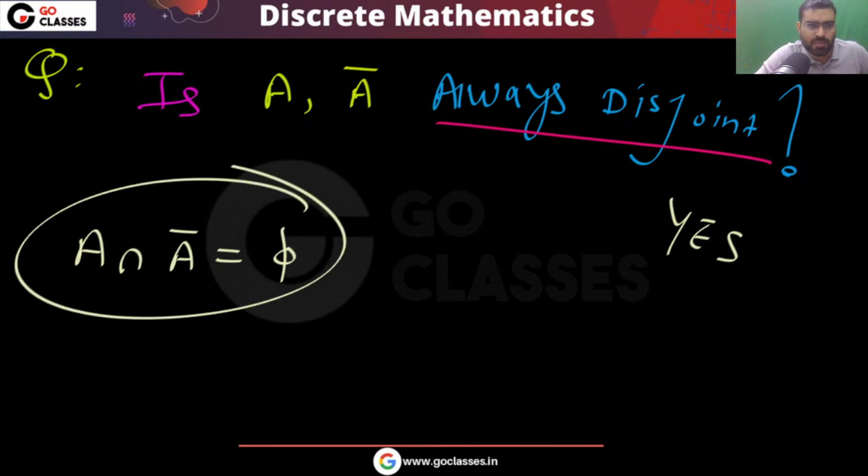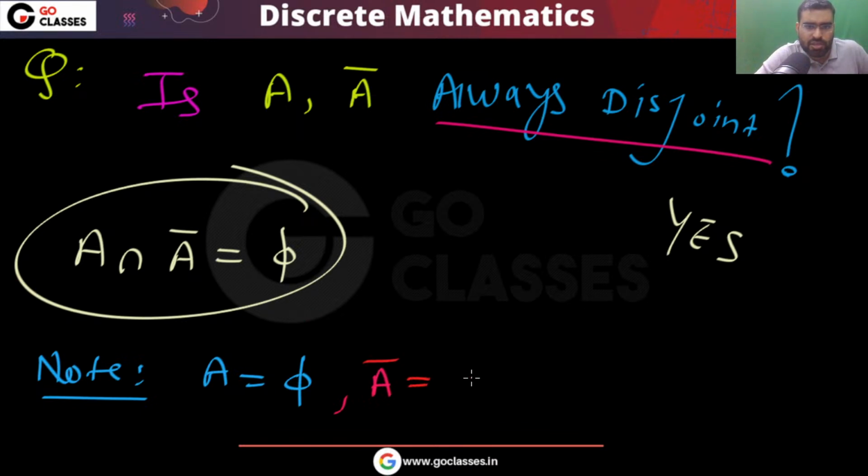So they will always be disjoint, even if you take A equal to phi. If you take A equal to phi, then also no problem. Whatever you do, your A complement will be M minus A, where M is the universal set. So whatever you do, they will always be disjoint.